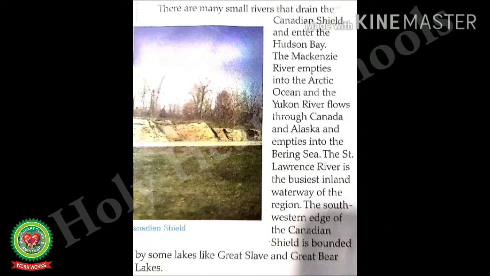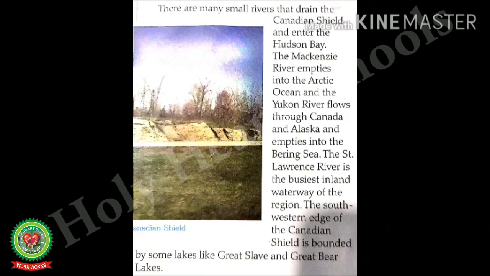Let us continue reading. The St. Lawrence River is the busiest inland waterway of the region. Inland waterways mean where a river does not reach the seas and oceans.